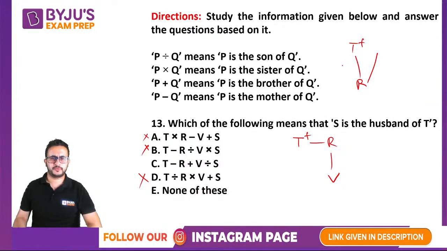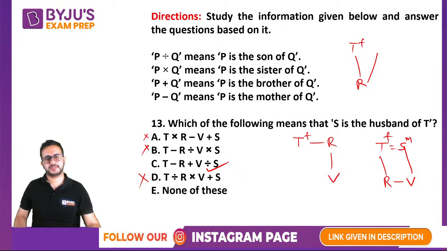So if you see third option, R is the son of, no, this is not son. R cross V means that R is the brother of V. Okay, so R is related to V and V is the son of S. And this is a female and male. So that gives the relation of husband and wife. That is option C. Okay, so that's the answer.